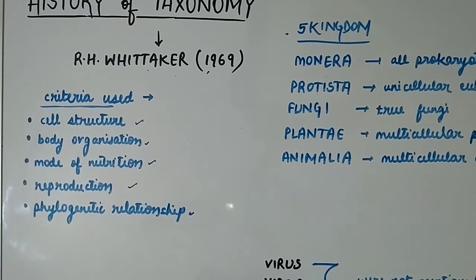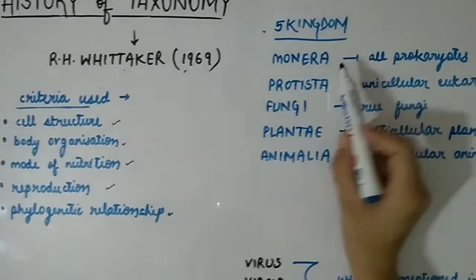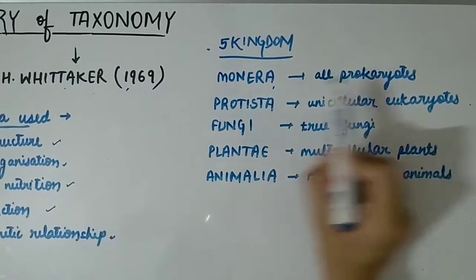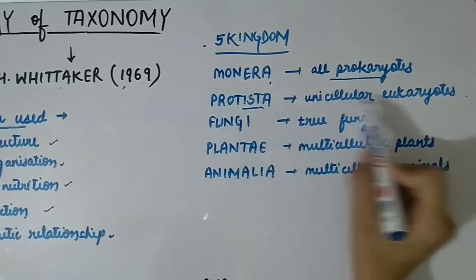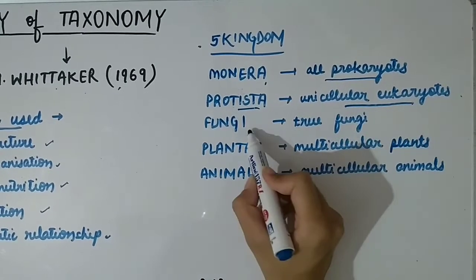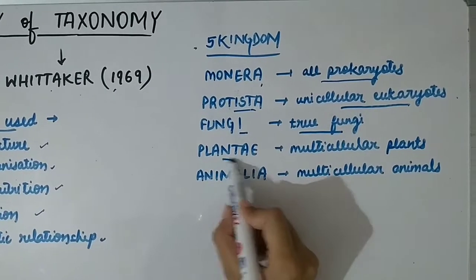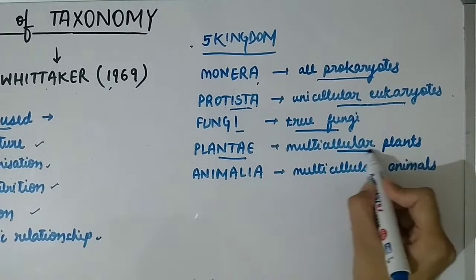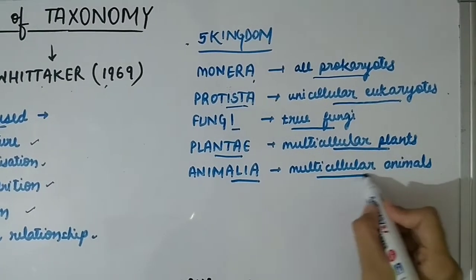The 5 kingdoms in which R.H. Whittaker divided organisms were Monera, which included all prokaryotes, Protista, which included unicellular eukaryotes, Fungi, which included true fungi only, Plantae, having multicellular plants, and Animalia, which included multicellular animals.